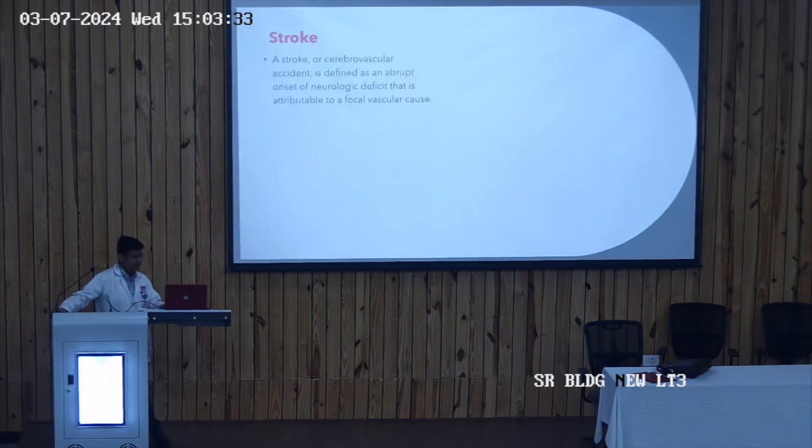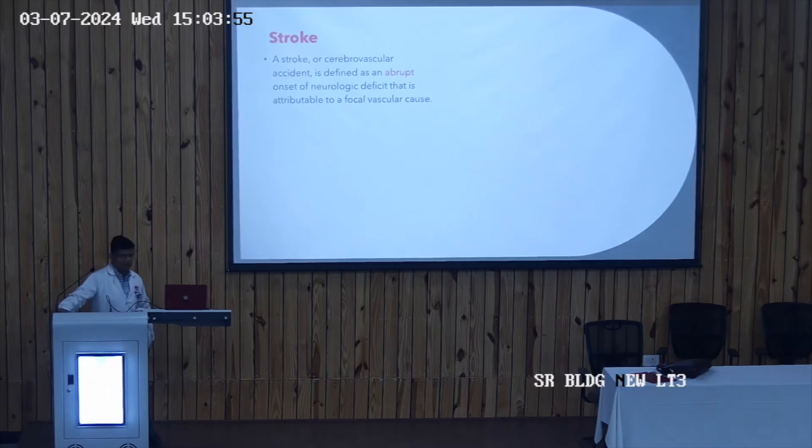So what is stroke? Stroke, or cerebrovascular accident, is defined as abrupt onset of neurologic deficit which is attributable to a focal vascular cause. This is the definition of stroke, which is also known as CVA or cerebrovascular accident. There are three terms which are important in this definition.